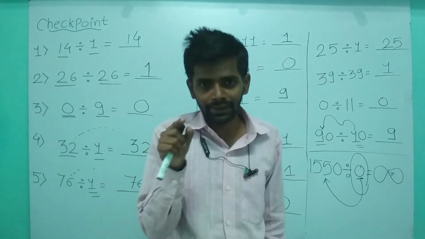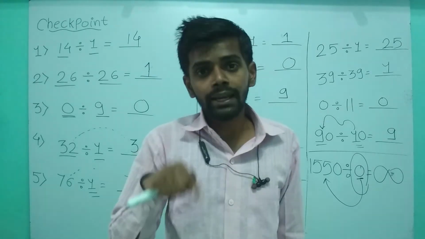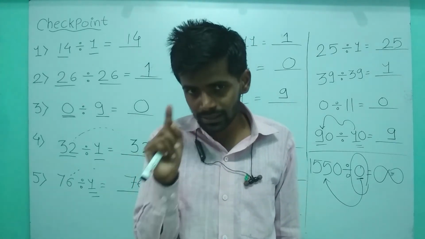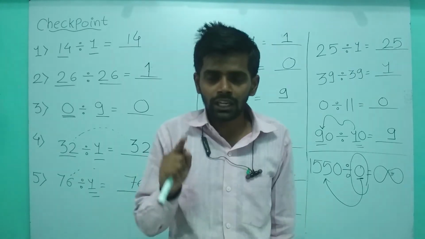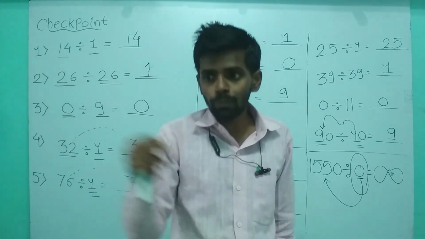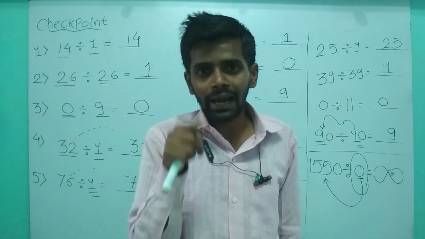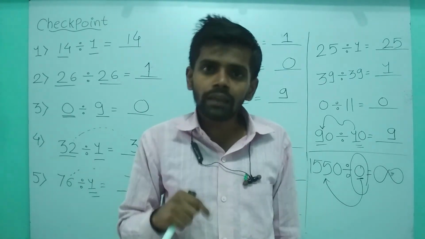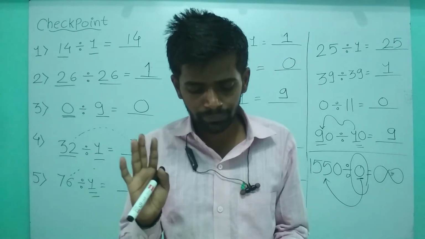So 16 को करेंगे divide 2 से. So 8 2s is 16. Yes, or 2 8s is 16. That means we required 8 times 2. 2 plus 2 plus 2 plus 2. We have to add 8 times 2. Then we will get 16. तो आंसर 8 आएगा. ठीक है?